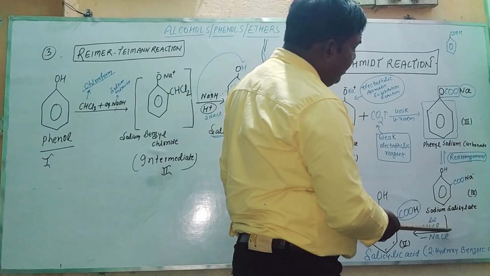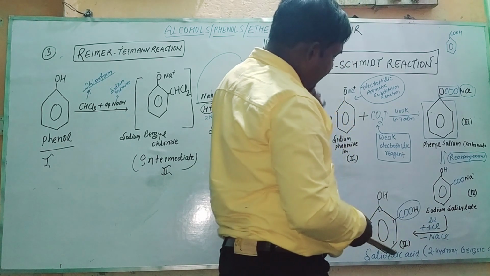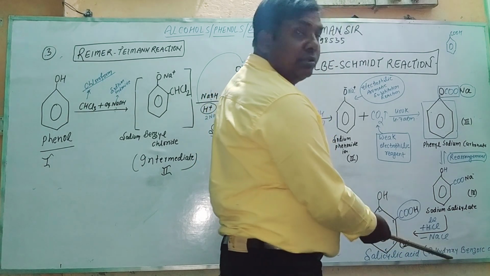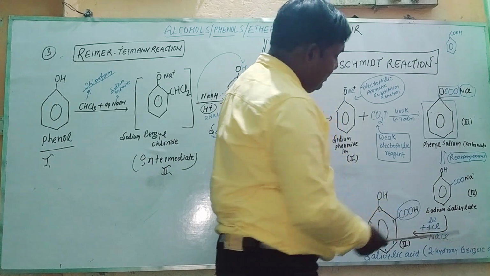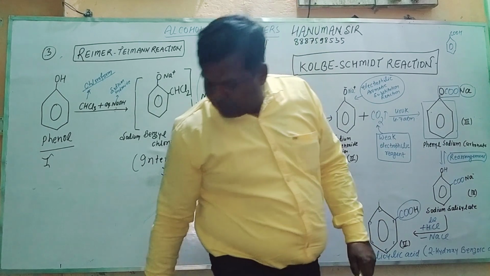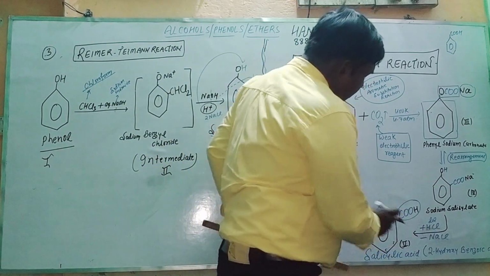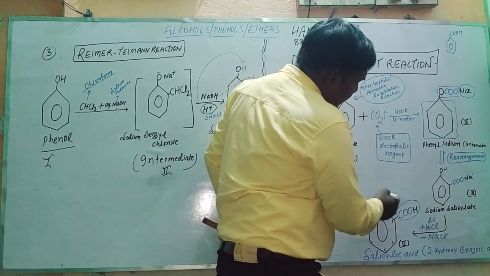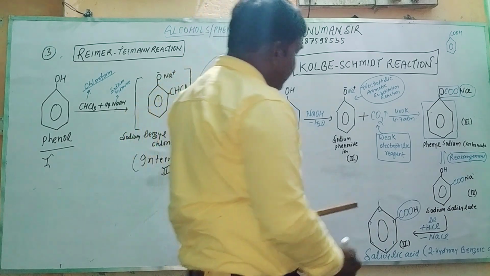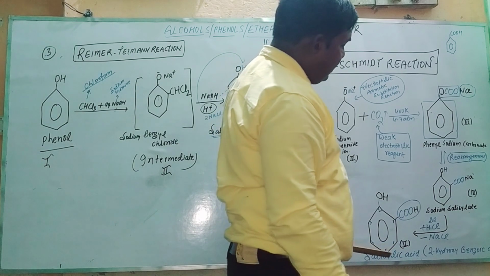And when we acidify it further, it gives out salicylic acid, which is also known as 2-hydroxybenzoic acid. Benzoic acid means if you remove this OH, it is just like this structure. This is benzoic acid. So in the end we find salicylic acid.